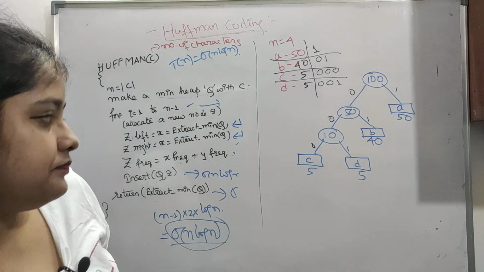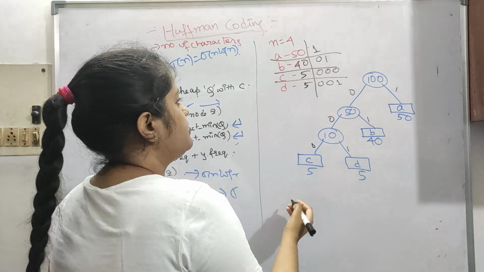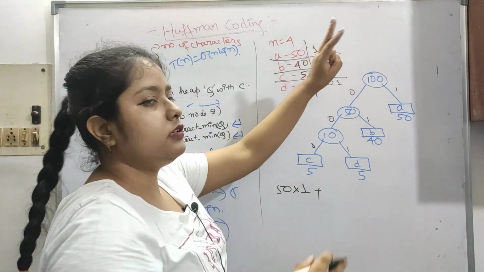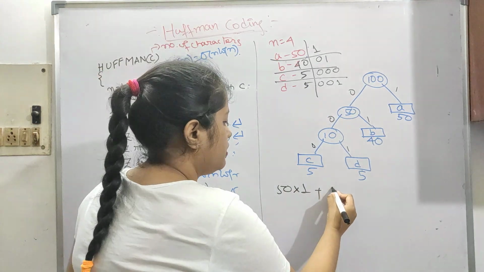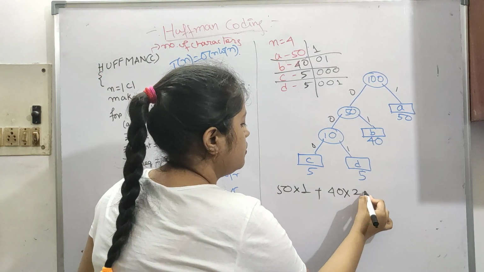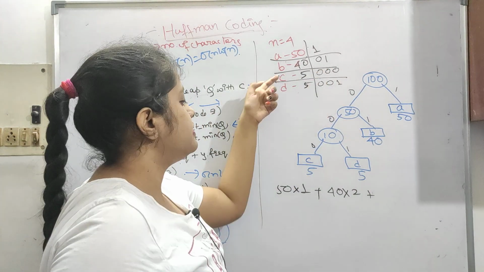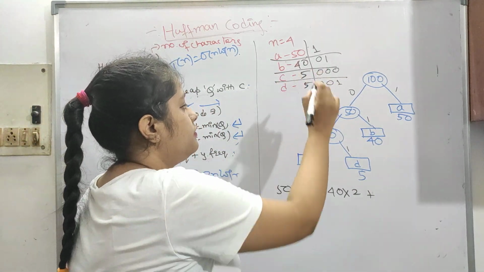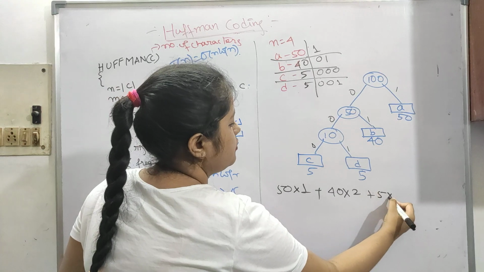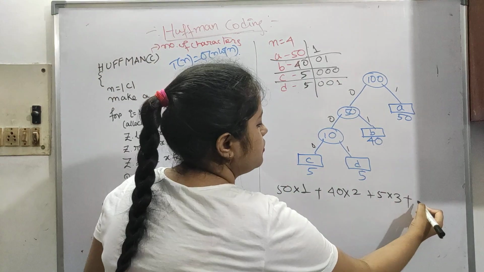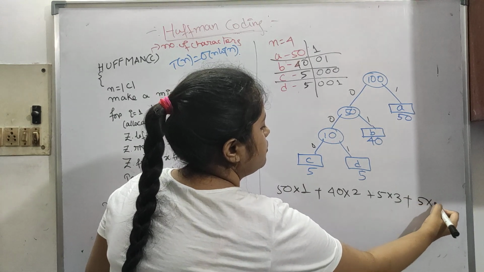Now we have to count what our actual size is. 50 was taking 1 bit, so 50 into 1, plus 40 was taking 2 bits, so 40 into 2, plus C is taking 5 and 3 bits, so 5 into 3, plus D is taking 5 and 3 bits, so 5 into 3.